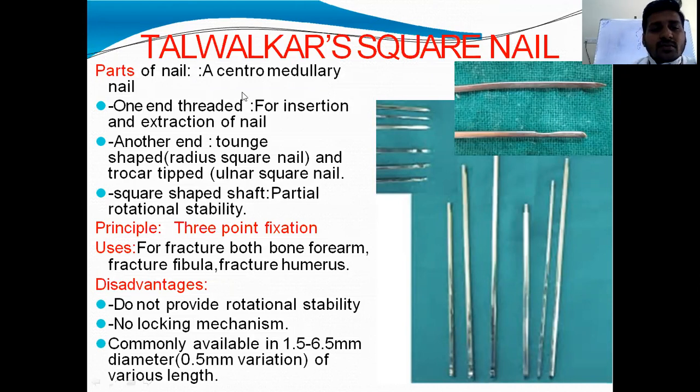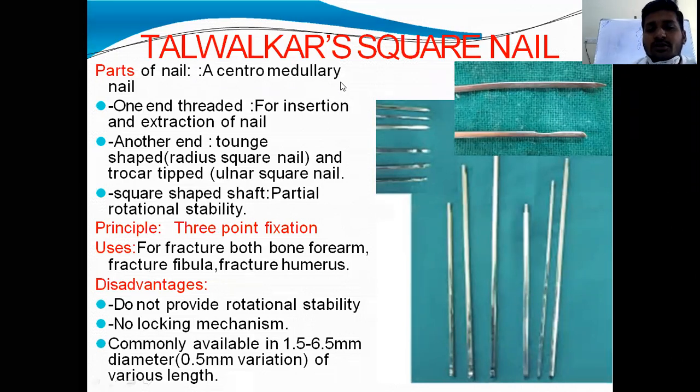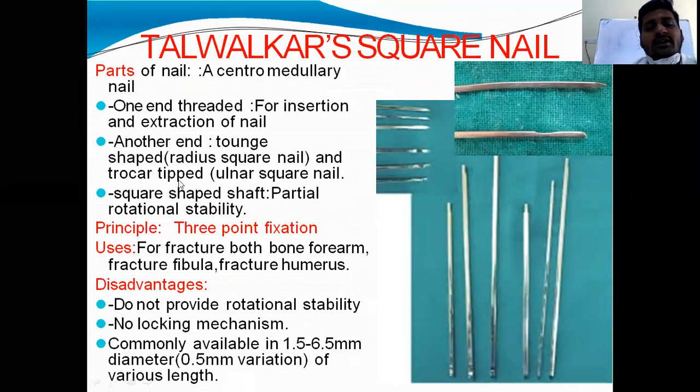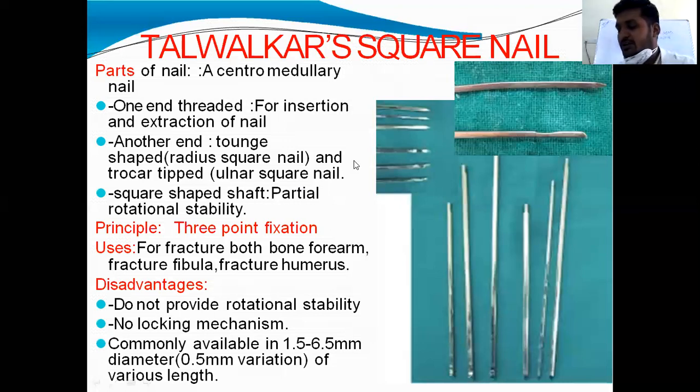In the parts of the nail, it is also a centromedullary nail, and one end is threaded for easy insertion and extraction. The tail end is threaded, and the other end is tongue shaped for the radius square nail and trocar tipped for the ulnar square nail. Now I will draw and show the tips.